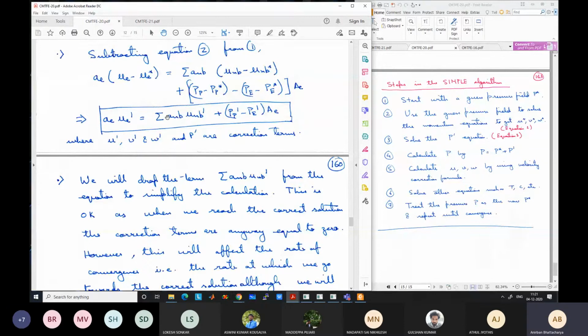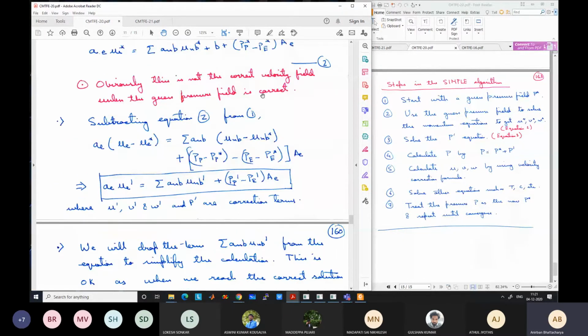The value of the correct solution remains the same, but how you reach that solution will depend on how we modify this equation. By dropping this term, reaching the correct solution may take more iterations, but it avoids the coupling of the neighboring velocities, which is difficult to solve, because all the velocities would get coupled. So we just remove that and make the velocity at one point depend only on the pressure correction, nothing else. No effect of neighboring velocities. It only depends on the pressure correction.